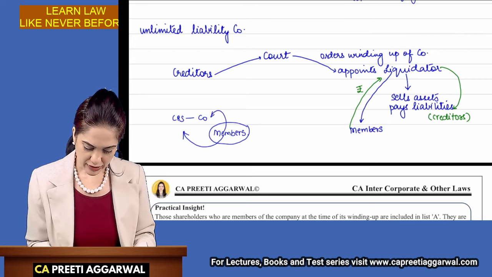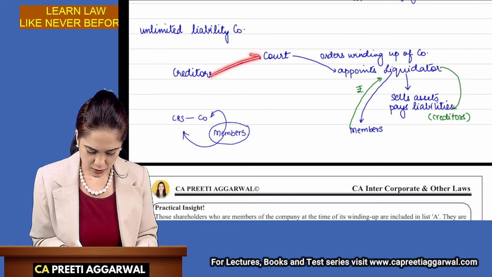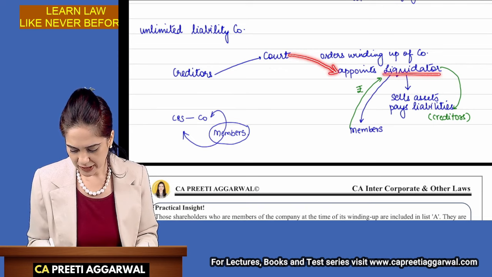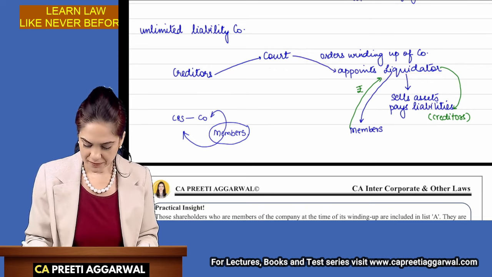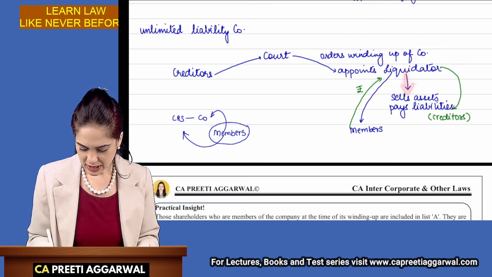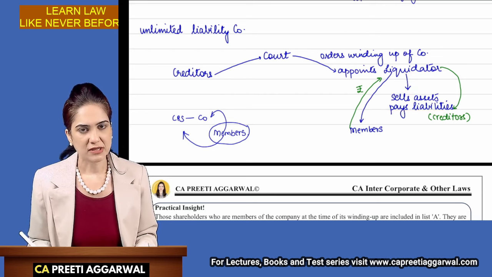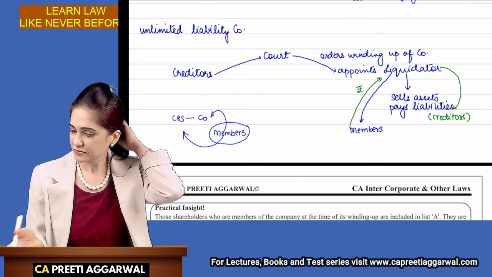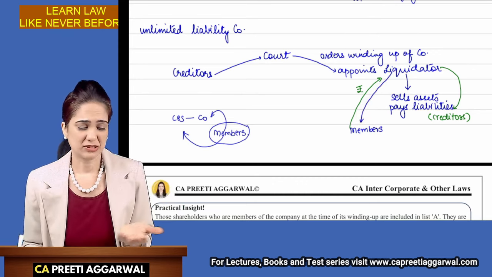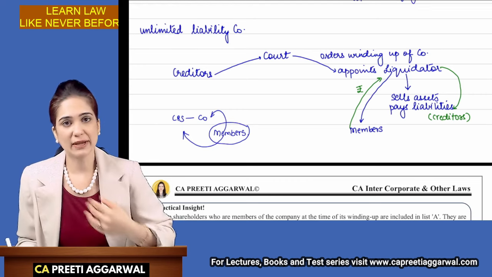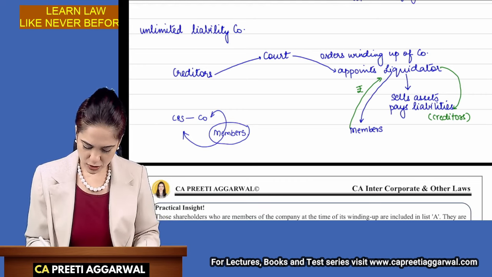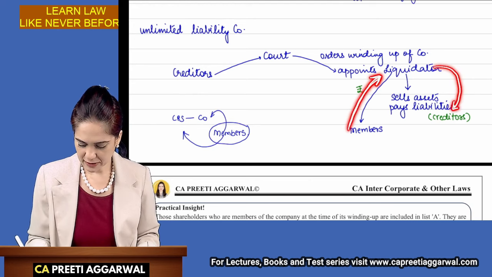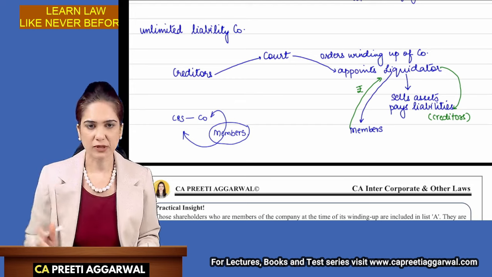Okay. So in this case, the creditors will go to the court. The court will order winding up. They will appoint a liquidator. The job of the liquidator is to sell the assets and pay off the liabilities. They will then make a call to the members, saying the assets are insufficient and anyways your liability is unlimited, so please contribute. They will pay money and then the liquidator will pay that to the creditor. So this is how it works.